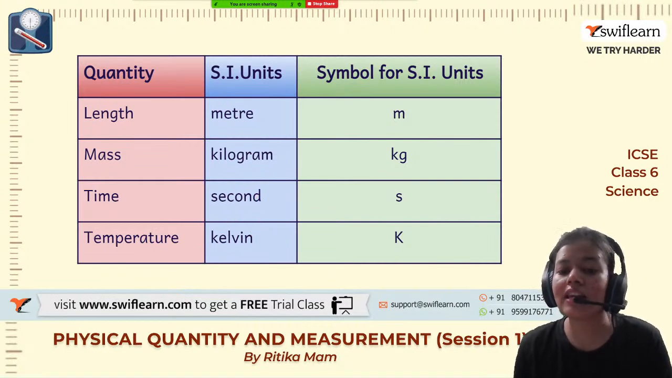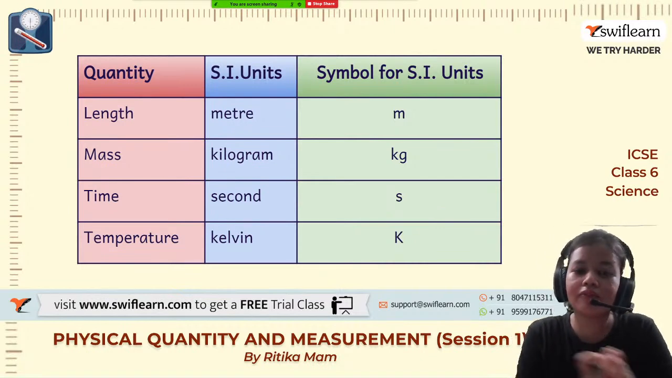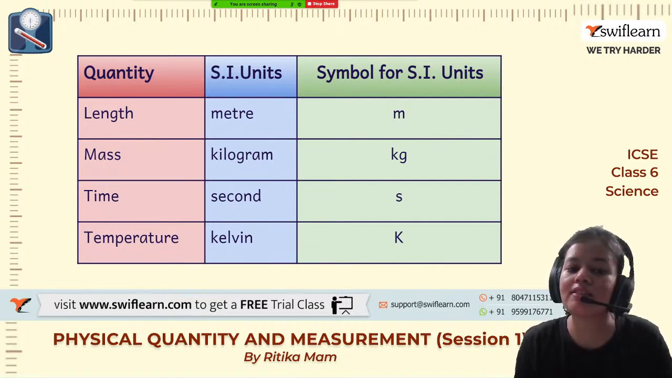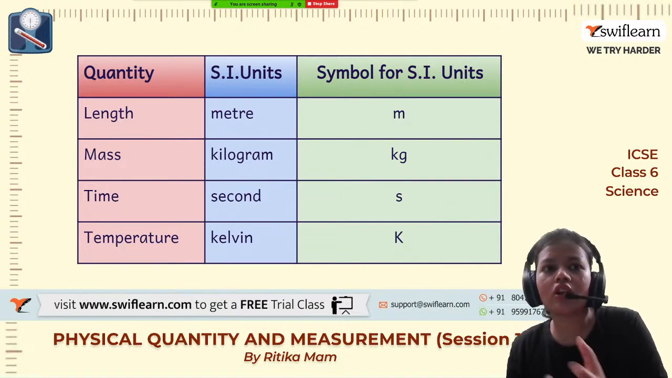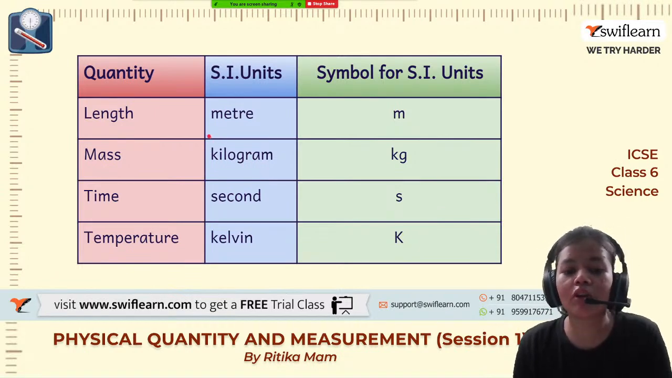These SI units are accepted universally, whether we are in India, in Africa, or in the USA. These will all remain the same throughout the world. Hence it is very easy, as we don't need to convert from meter to kilometer at certain places, right? Just because they are universally accepted.